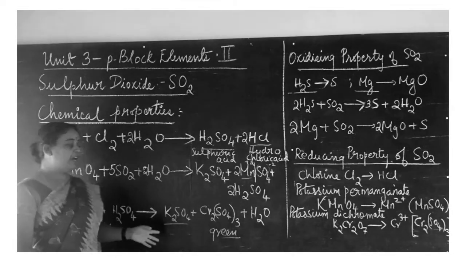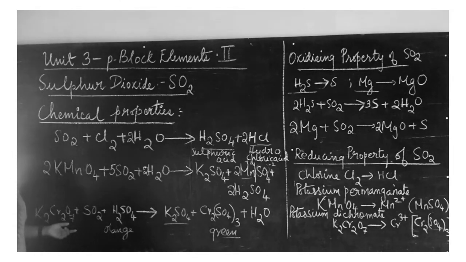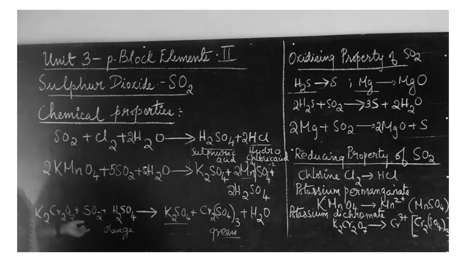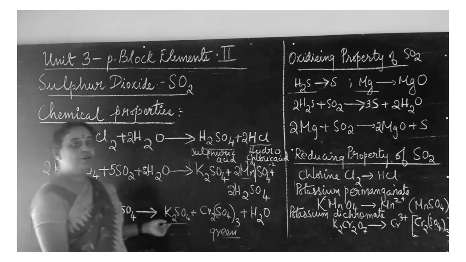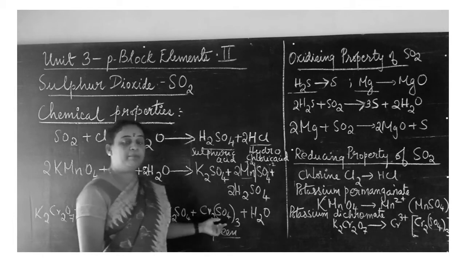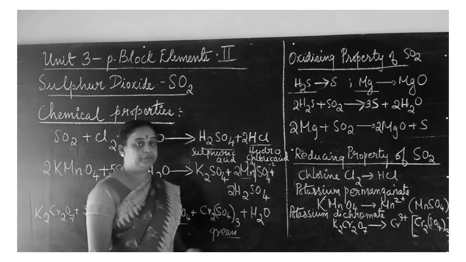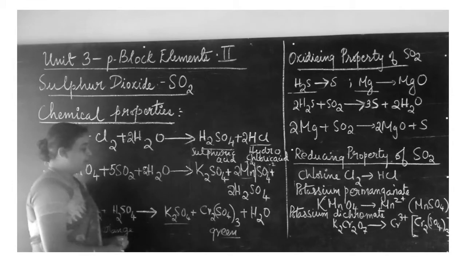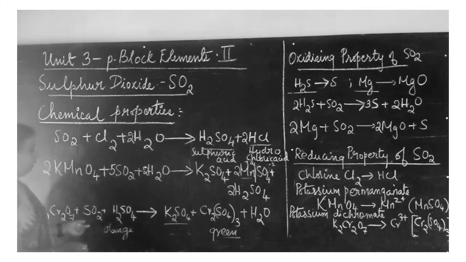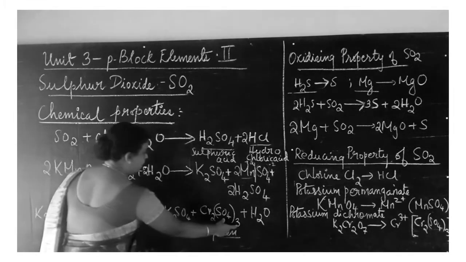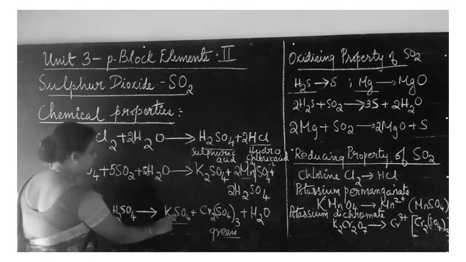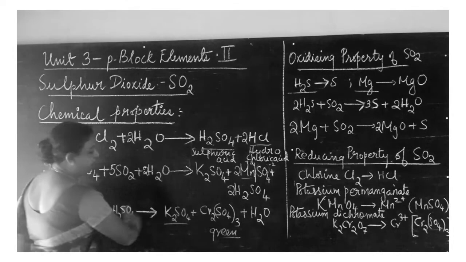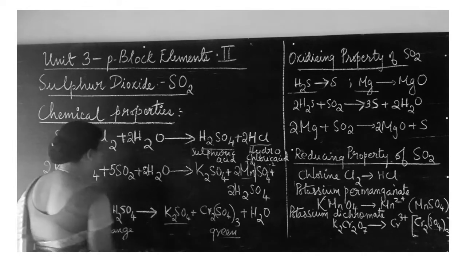So now let us balance the reaction here. K2Cr2O7 potassium dichromate is reduced by sulfur dioxide in the presence of sulfuric acid to give you potassium sulfate, chromium 3 sulfate and water. So here the balancing, here 3 sulfur, here only 1 sulfur, so I put here 3, so it is balanced. Then here 2 potassium, here also 2 potassium, so that's balanced. 2 chromium on the left hand side and 2 chromium on the right hand side, that is also balanced.